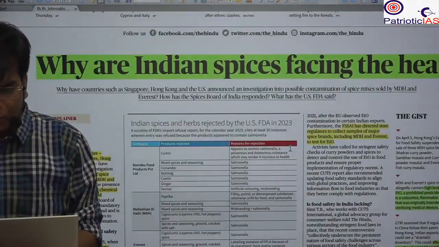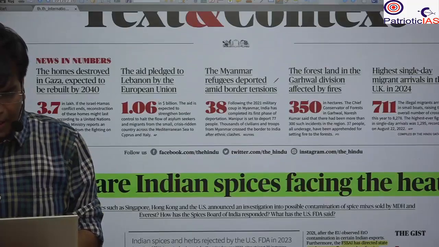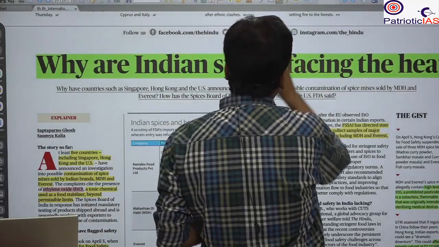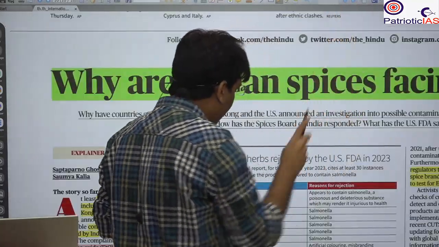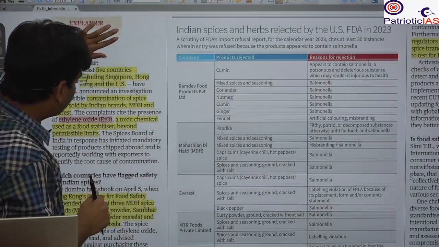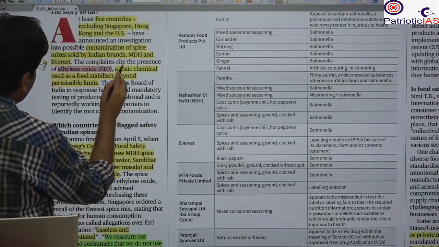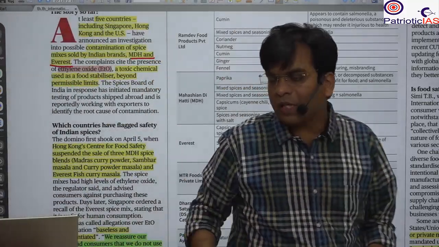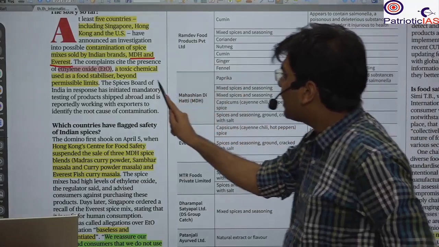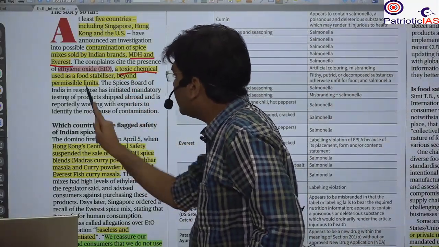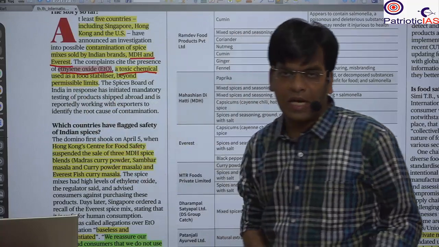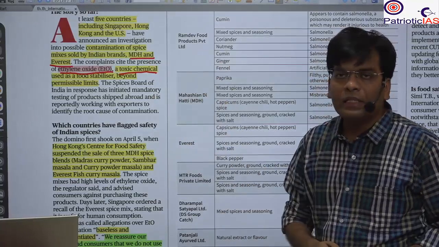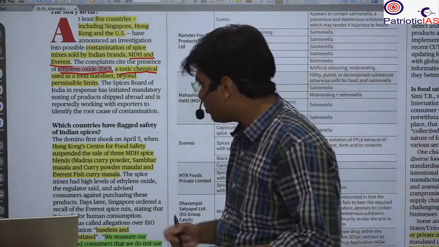Next important news that we are going to take, again from The Hindu and the context, is talking about why Indian spices are facing the heat. So here we have seen that many of the top and famous spices such as MDH and Everest, which you must be using on a daily basis, are in the heat because a toxic chemical has been found in the product, and the name of the toxic chemical is ethylene oxide. So please remember this, ethylene oxide, and this is mainly found in MDH and Everest. You must have been using them on a daily basis, so please remember that.